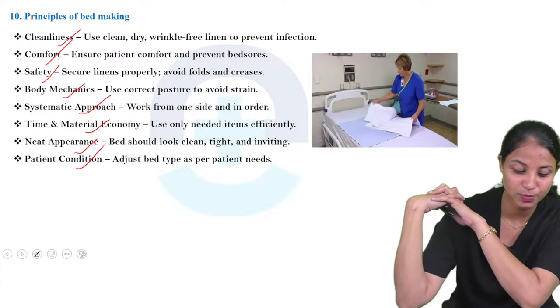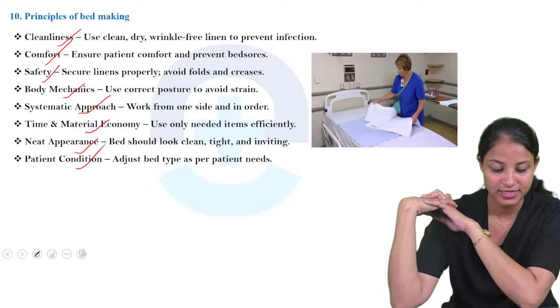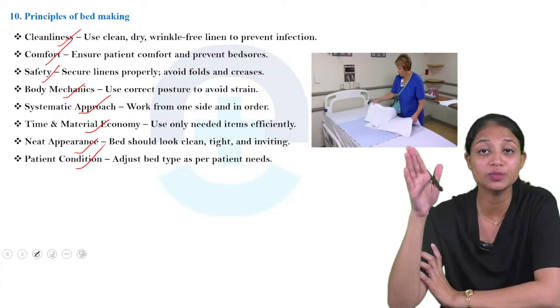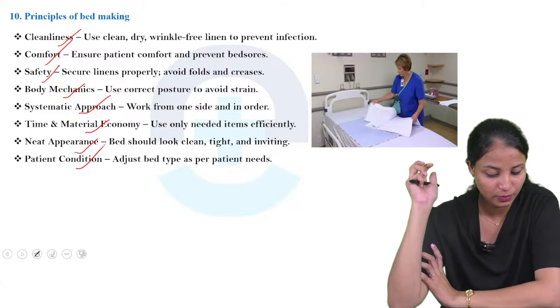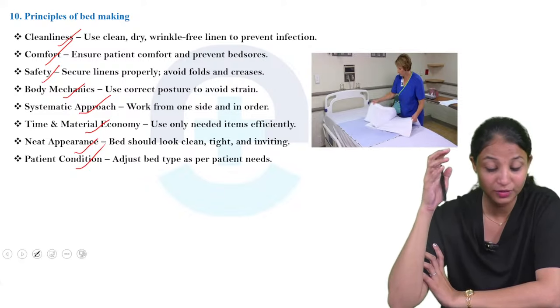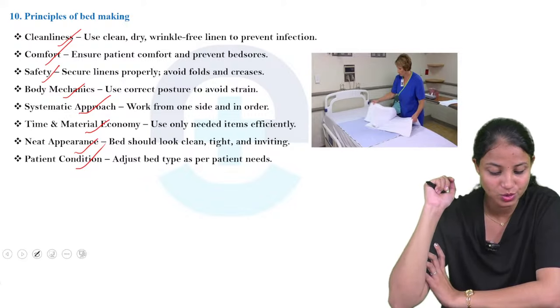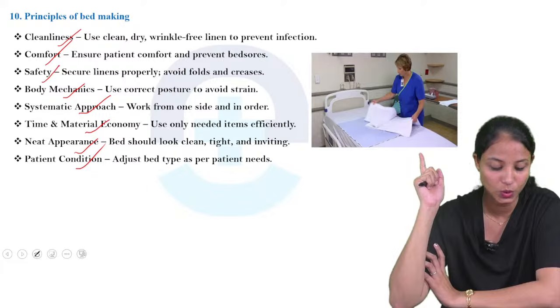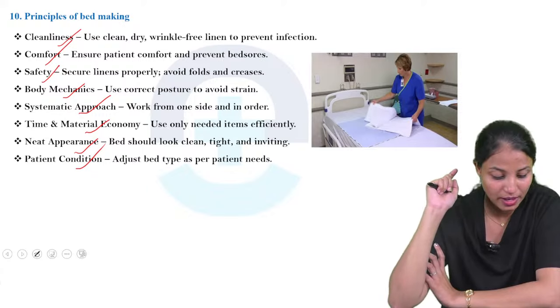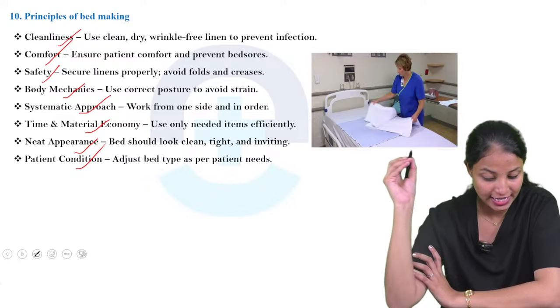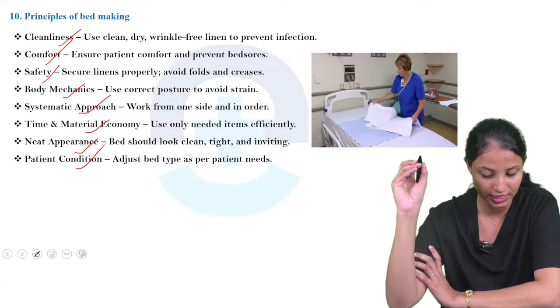Okay, next one is body mechanics. What is that? It is the use of correct posture to avoid strain. Use good body mechanics to avoid strain from the postures. Okay, next one is systematic approach. Work from one side in one order. The next one is time and material economy. Use only needed items efficiently.